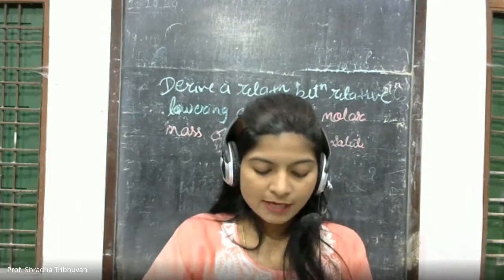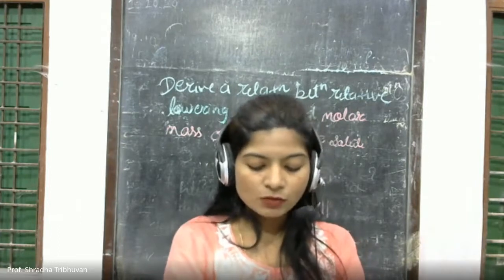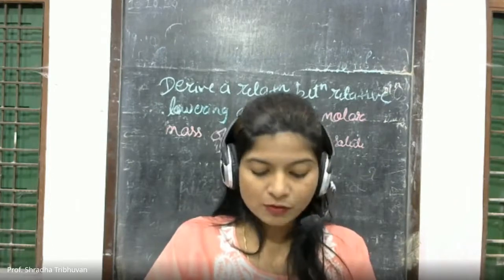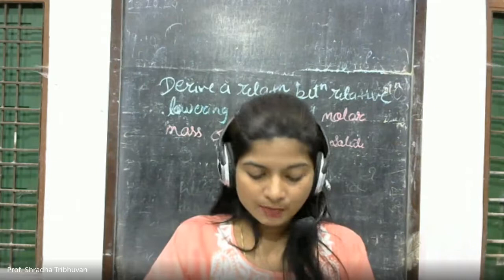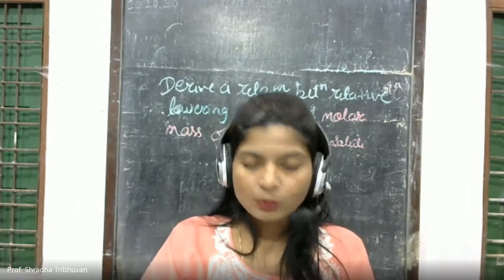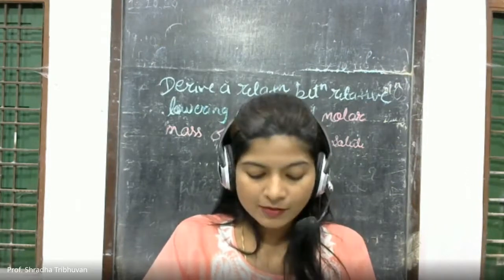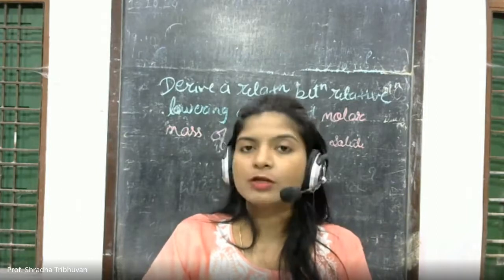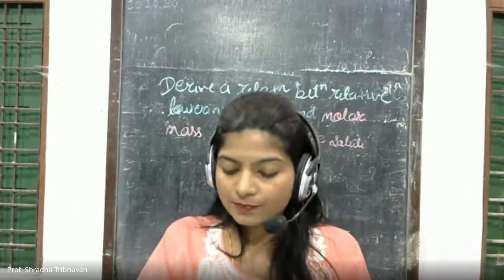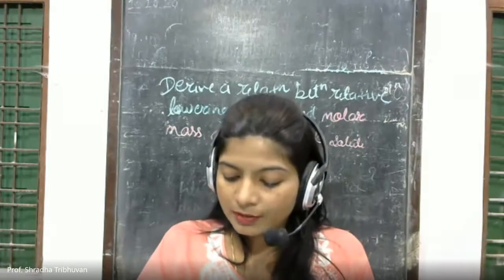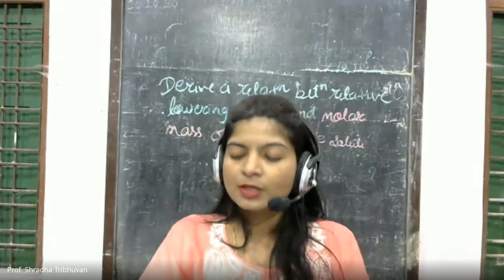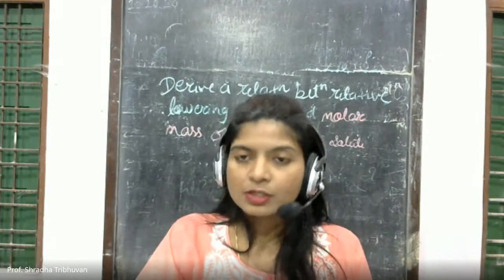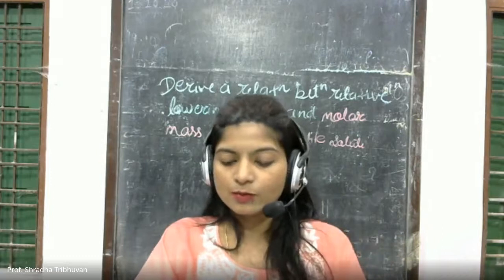Next is: derive the relation between elevation of boiling point and molar mass of the solute. So you have to derive the relationship between elevation of boiling point, which is again a colligative property, we have seen that already, and the molar mass of the solute. Then again, depression in freezing point also. Explain osmosis, osmotic pressure. Short explanations you should know.